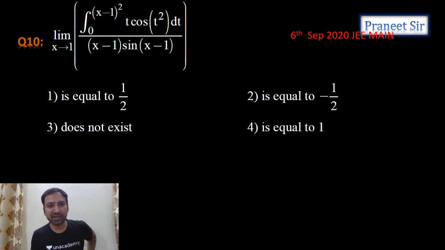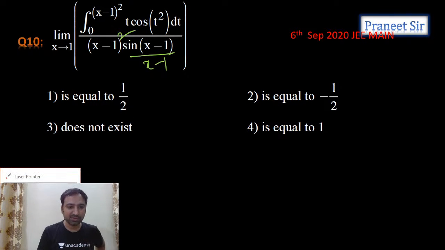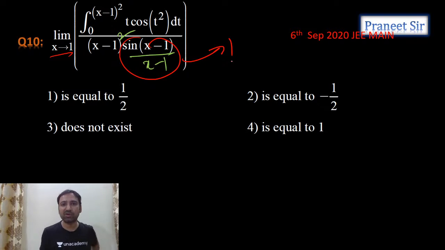Yeah, this is the 10th question we have. So guys, can I multiply and divide with x minus 1? Can I do that? And now tell me, guys, what is this value when x is tending to 1? This value is becoming 1. Is it becoming 1 or not? Yes, it is becoming 1. And finally, what I get is,